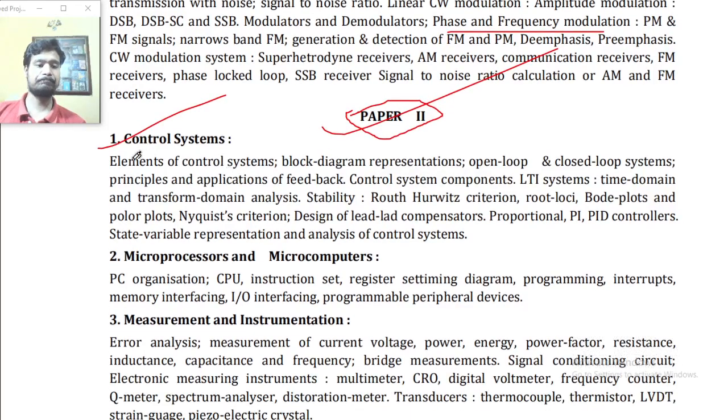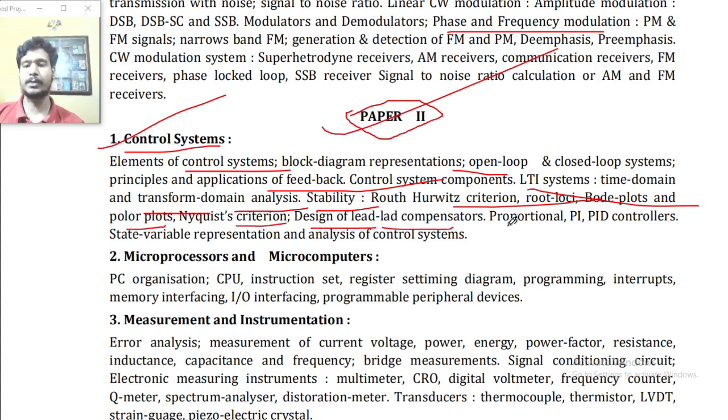Now, point number one, control systems. Elements of control systems, block diagrams, representation, open loop and closed loop systems, principle and applications of feedback, control system components, LTI systems, time domain and transform domain analysis, stability and Routh-Hurwitz criterion, root locus, Bode plots and polar plots, Nyquist criterion, design of lead and lag compensators, proportional, PI and PID controllers, state variable representation and analysis of control systems.